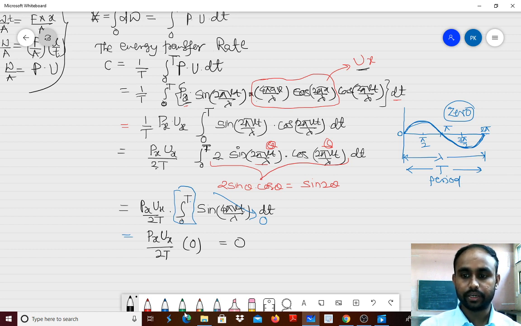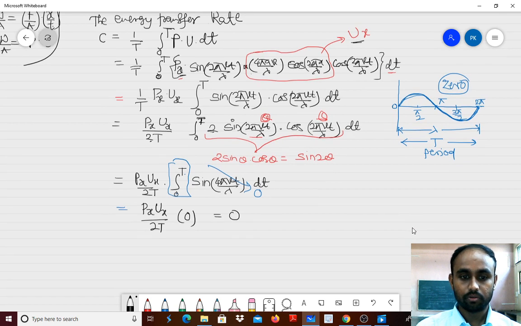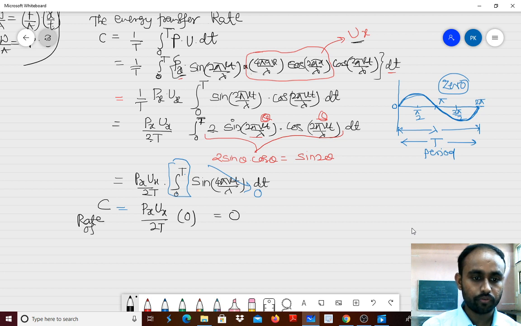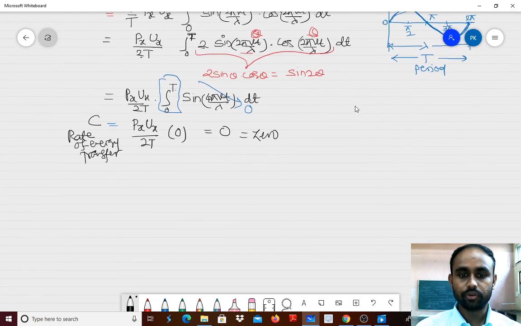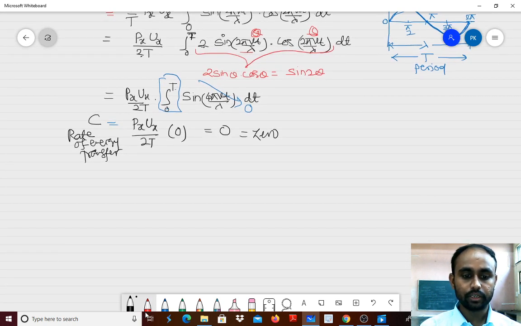So what we get here is energy. What is the left-hand side? Here it is C, the rate of energy transfer. So the rate of energy transfer, how much did we get? Here it is 0. And we are dealing with stationary waves, and therefore finally we can conclude that the rate of energy transfer is 0.